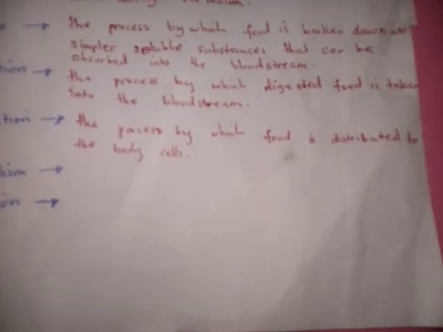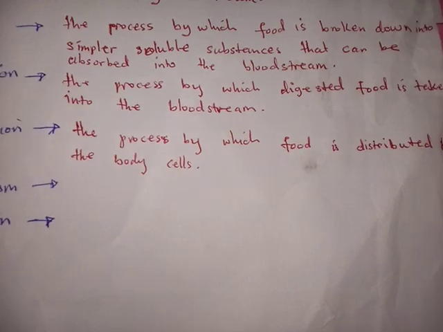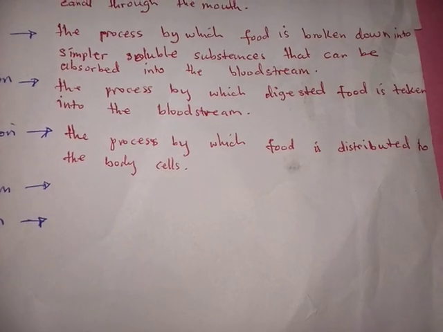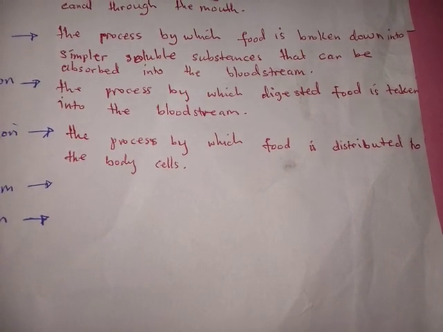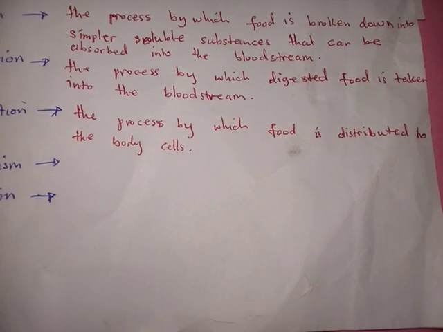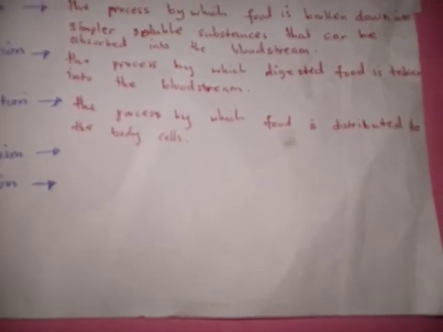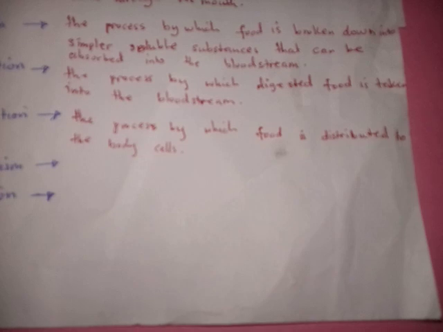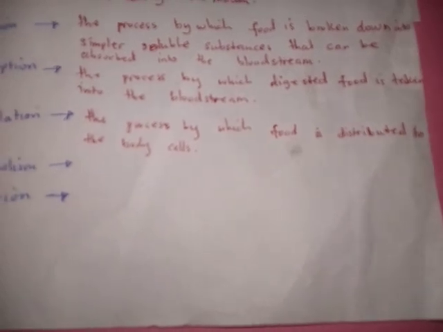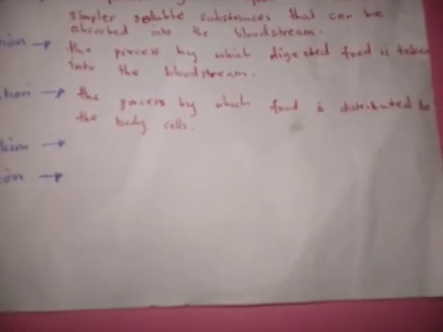The process by which food is distributed to the body cells. And we shall see why this food is transported to the body cells. So just keep following. We shall understand everything.